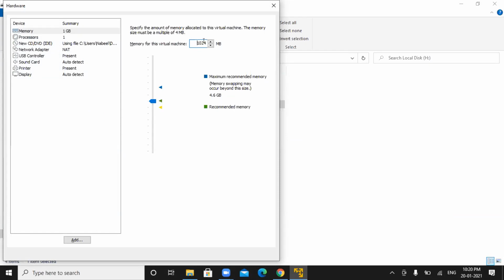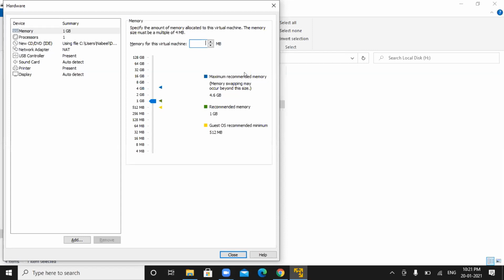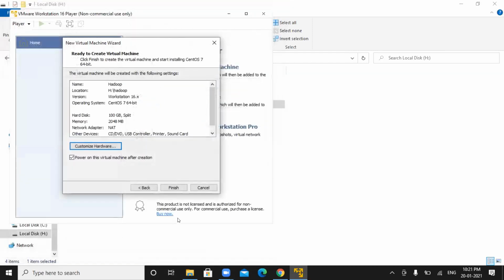See, this is what happens. It becomes so slow. I don't think you will be able to install all those things. Enter or tab. Okay. Finish.